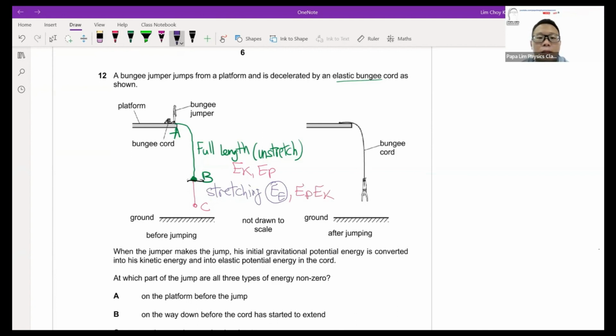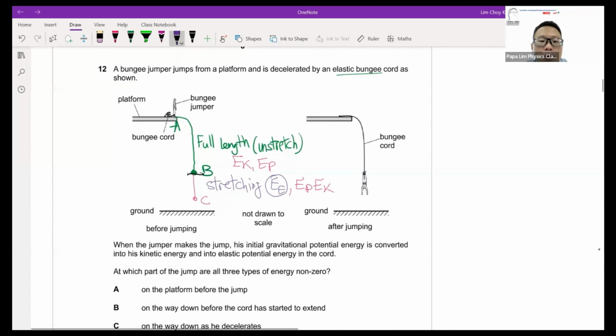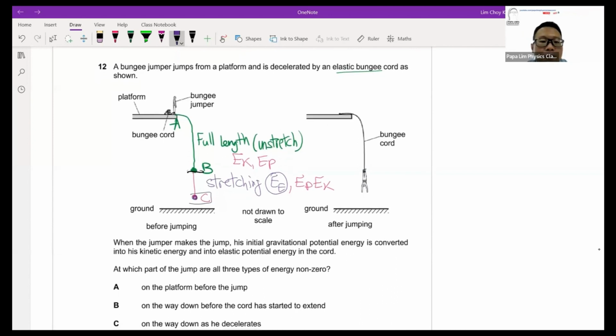Okay, but take note, the moment it reaches the lowest point, this C, I have a name for it. Usually it's called the fully stretched point. If you are fully stretched, it means at this point, the spring is at its maximum stretch length. And the bungee jumper is actually not moving anymore. It's actually momentarily at rest.